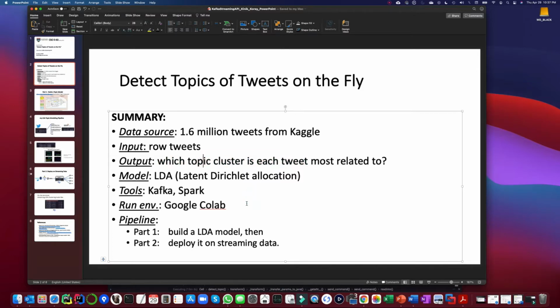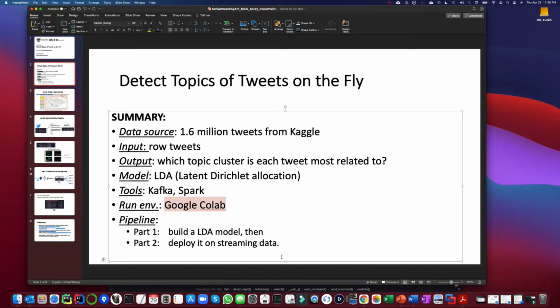LDA is a clustering technique, an unsupervised learning method that clusters texts into underlying topics. For this, I will be using Spark and applying this model on Kafka streaming data.